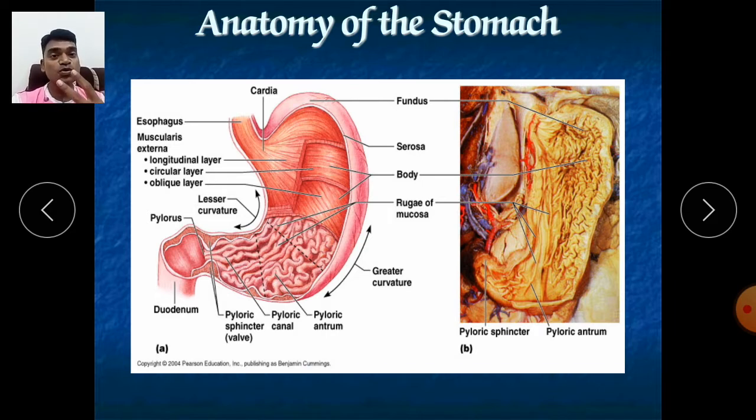So we have two sphincters in the stomach. One is the cardiac sphincter and the second is the pyloric sphincter. And this pyloric sphincter is again a gate, the exit from your stomach and the entry to the duodenum, the small intestine. So whatever the food material, don't call it food material, it is chyme. That chyme, that watery food material, is going to enter into our duodenum. And how much quantity will enter? Only 3 ml.